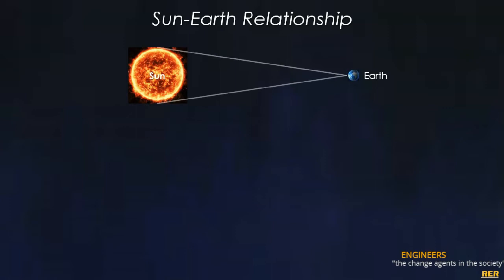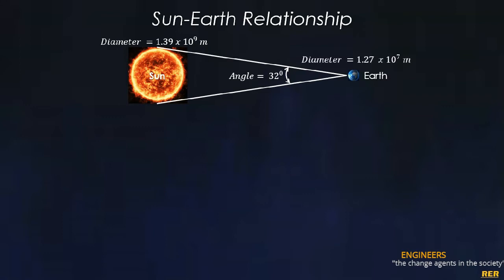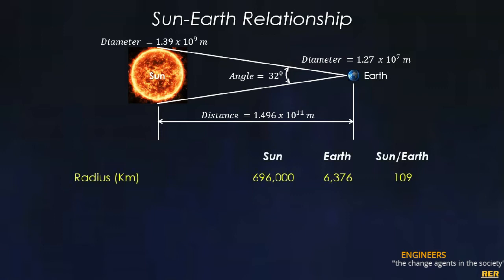sun and Earth. The diameter of the sun is 1.39 × 10^9 meters, whereas the diameter of Earth is 1.27 × 10^7 meters. The distance between sun and Earth is 1.496 × 10^11 meters. The radius of sun is 696,000 kilometers, whereas the radius of Earth is 6,376 kilometers. Mass of the sun is 2 × 10^30 kg, and the mass of Earth is 6 × 10^24 kg.